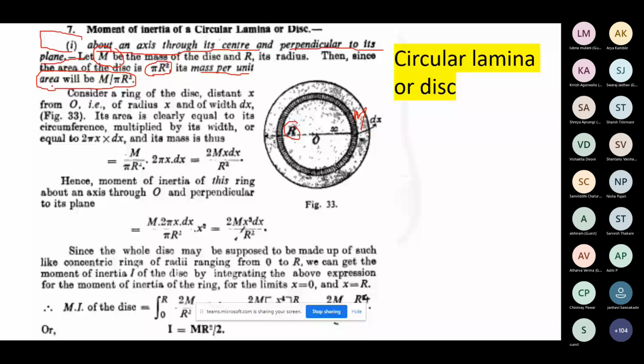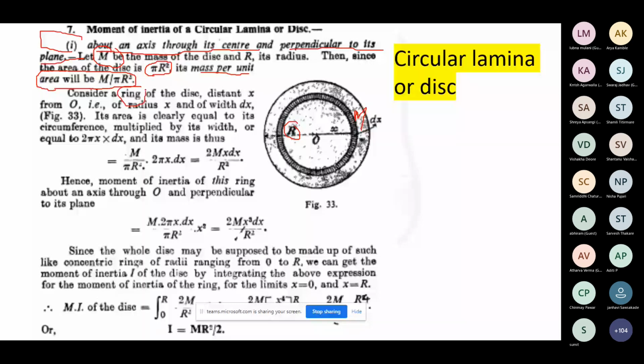Then you have to multiply by M. We need to consider just a small part, a ring of the disk, because the whole disk is made up of the integration of all such rings, and that is the complete disk.